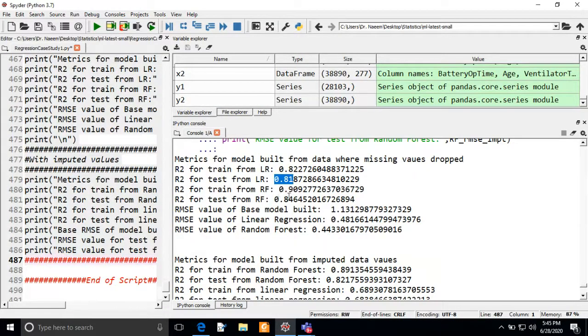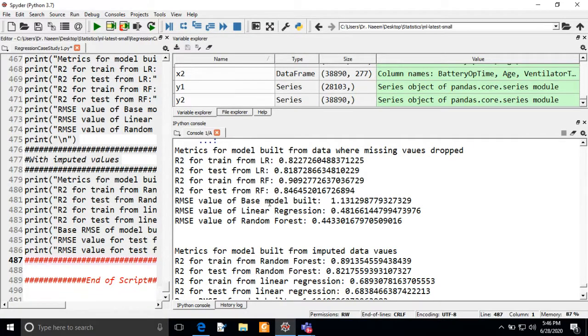And if you compare the random forest and linear regression model, so this is the linear regression model and this is the random forest model. So the random forest model is working well, and in both cases the R squared value is more than that for the linear regression model. And now you can also compare the root mean square value with the Bayes model. So if you compare, the root mean square value for the random forest model is very much less than both the linear regression model as well as the Bayes model that we have built for the benchmark set.